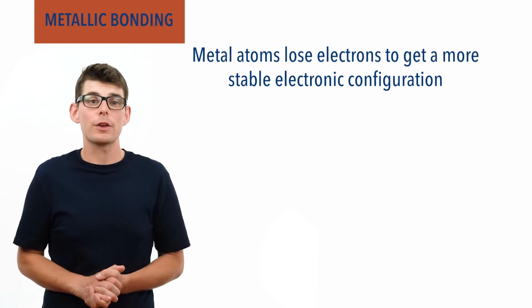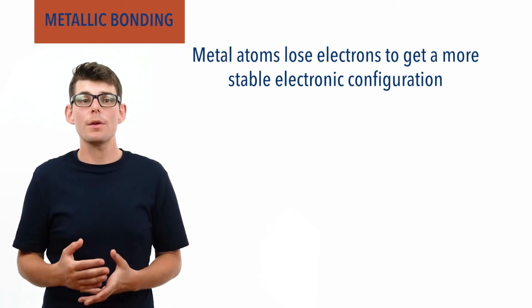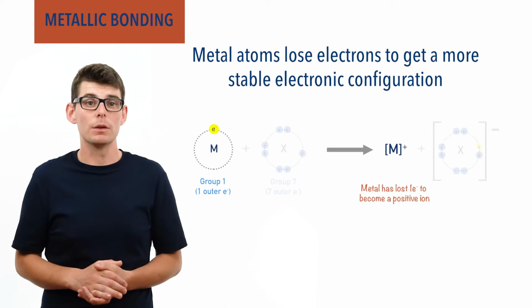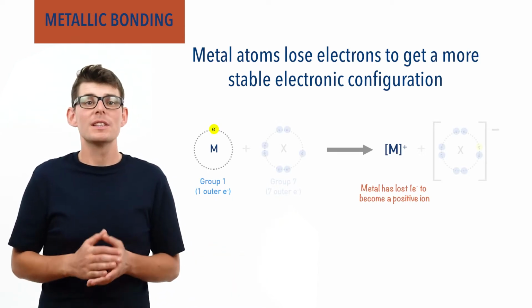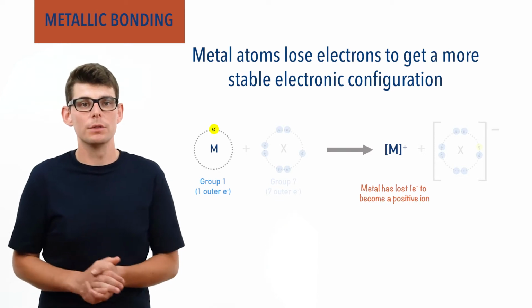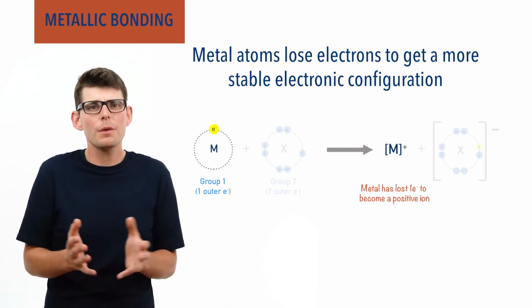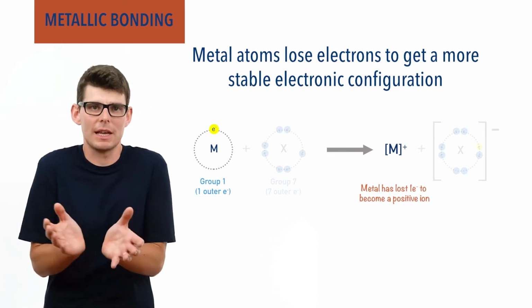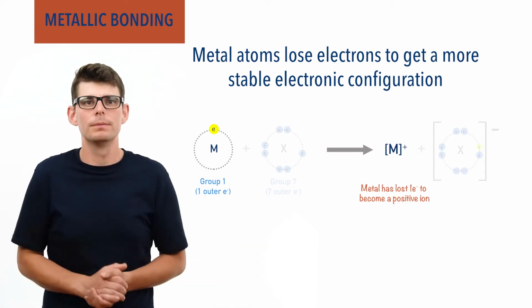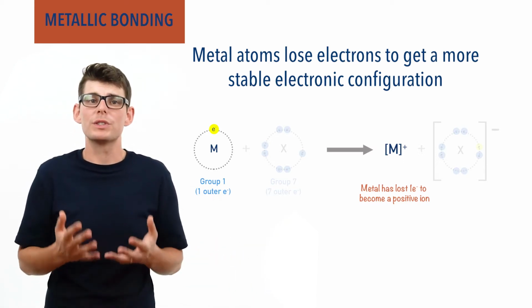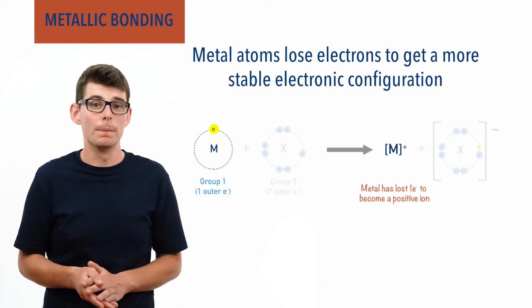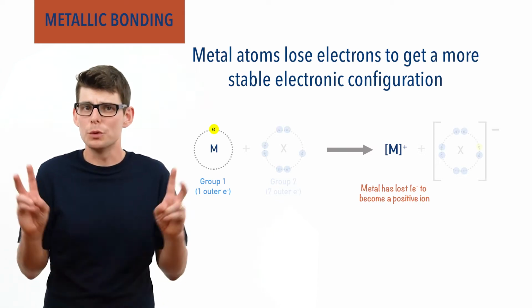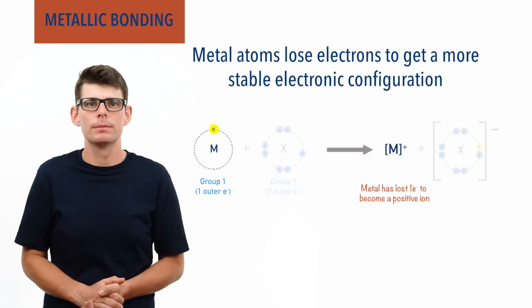Usually, in a chemical reaction, the metal atoms can lose their electrons by giving them to something else, often a nonmetal atom. When they do this, they become positively charged ions. But what if there are no other atoms other than the same type of metal atom around? The metal atoms will still want to lose electrons to have a more stable electronic configuration, and yet there is nothing available to take the electrons.